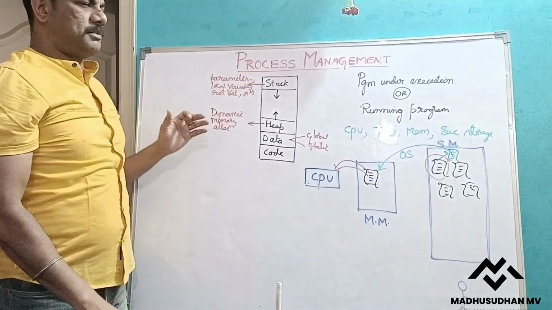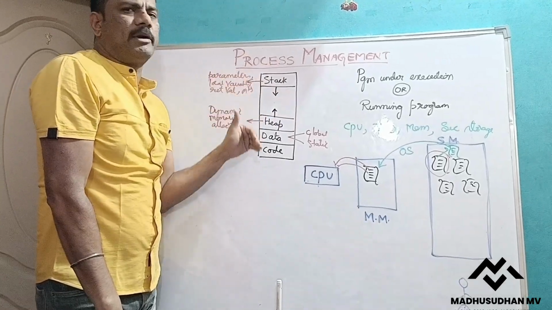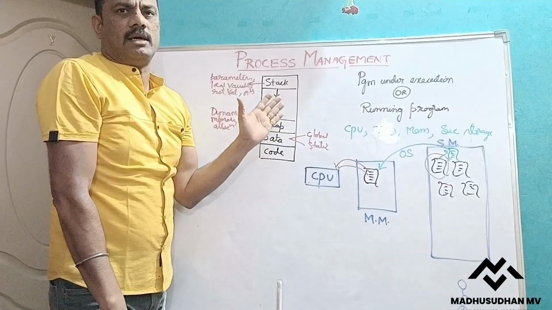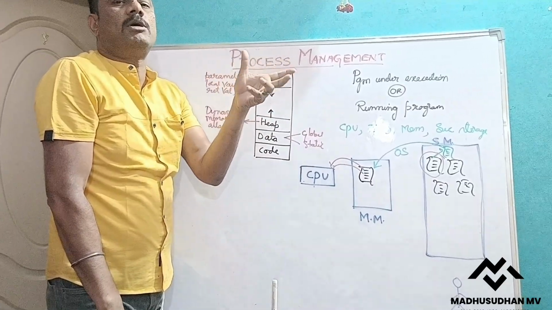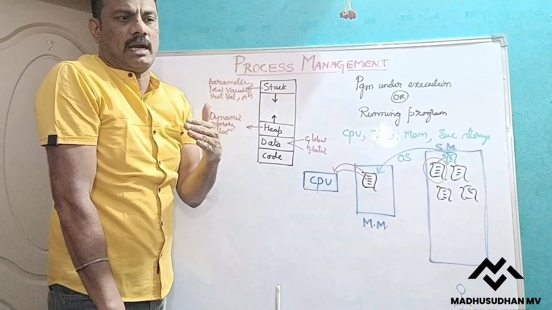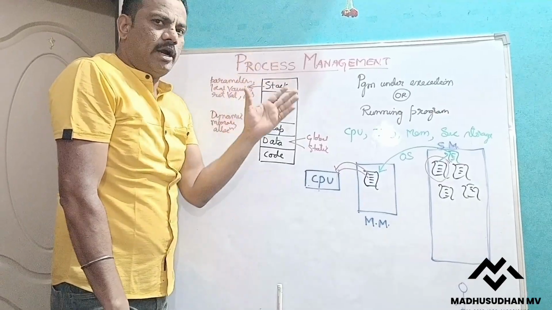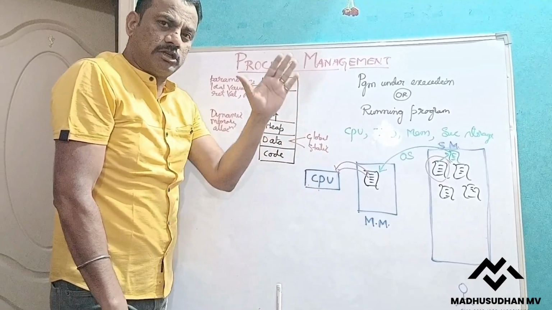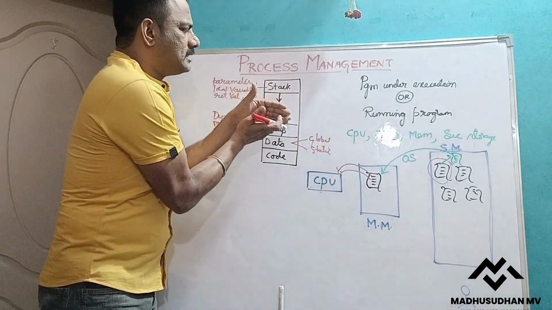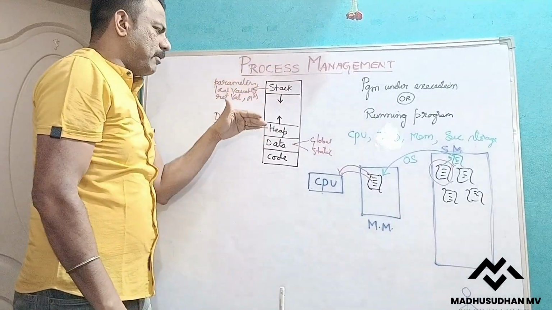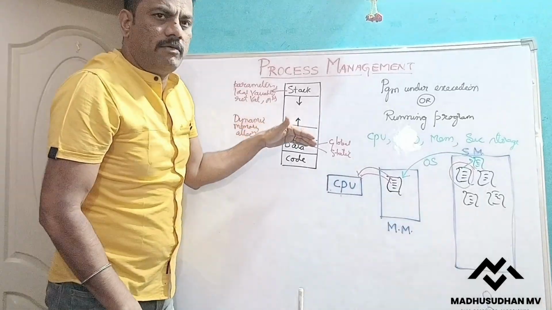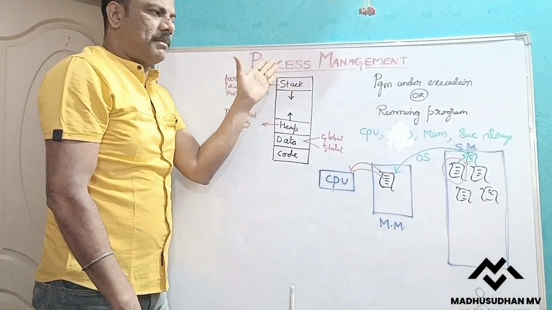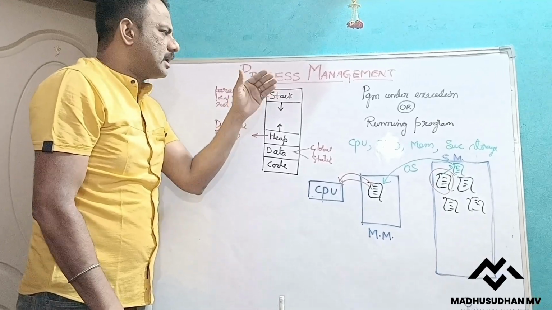Now you can ask me one question: why do we need to separate all these things? Let it be everything together. See, if everything is together, our CPU will take too much time to distinguish between them. So in order to make the CPU's task easy and execution faster, we keep this data separately: dynamically allocated variables separately, global and static variables separately, and local parameters, local variables, return value and return address separately.